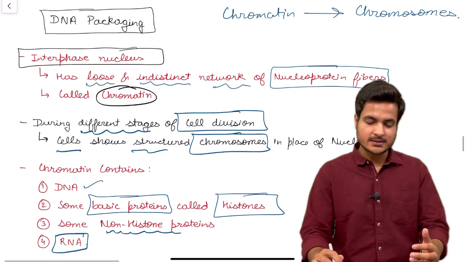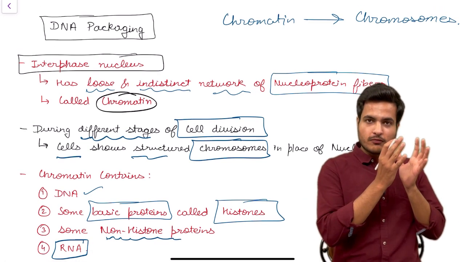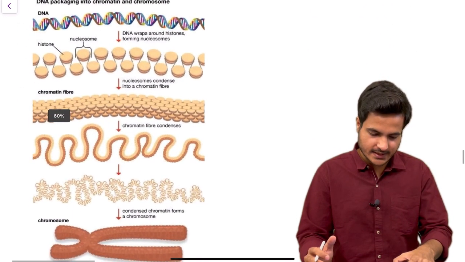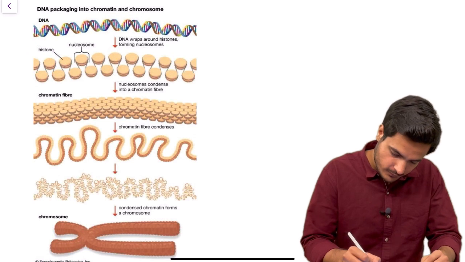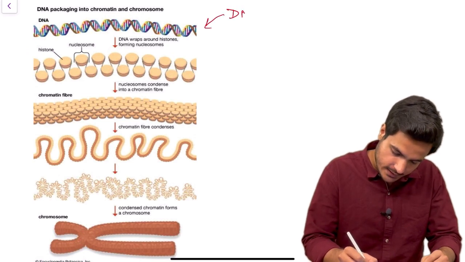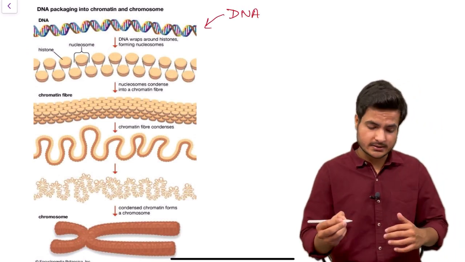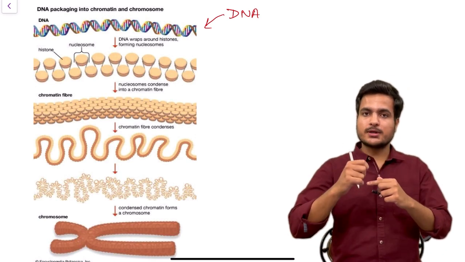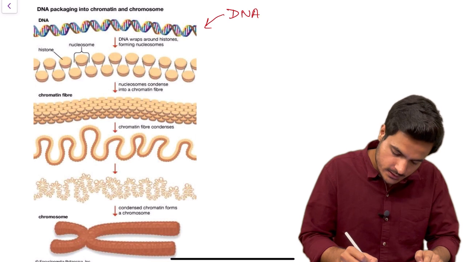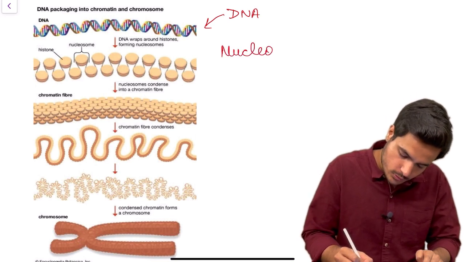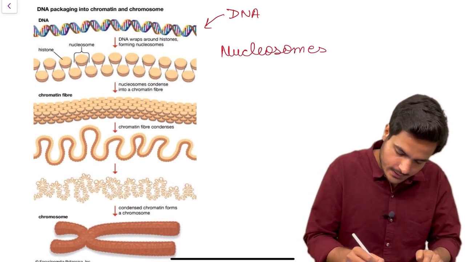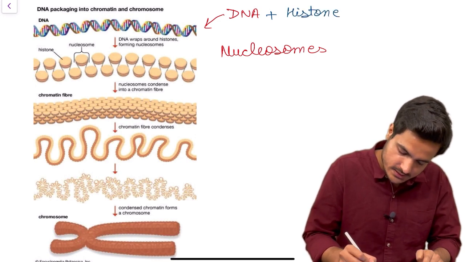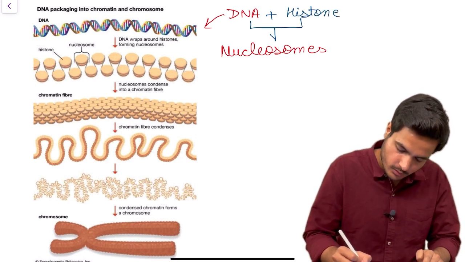Now let us see the journey of packaging of chromatin into chromosomes. We'll study this diagram for this. First of all, we can see that there is a DNA strand, deoxyribonucleic acid strand. When this DNA wraps around histone proteins, it forms a structure called nucleosomes. DNA plus histone proteins, which are the basic proteins, together combine to form nucleosomes.